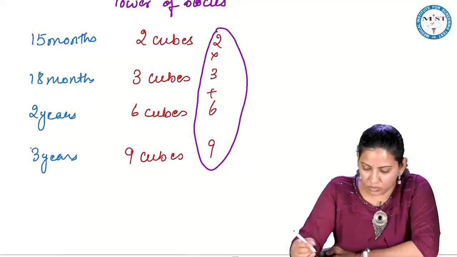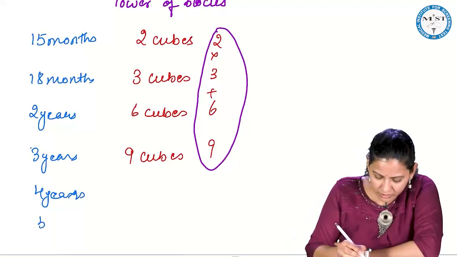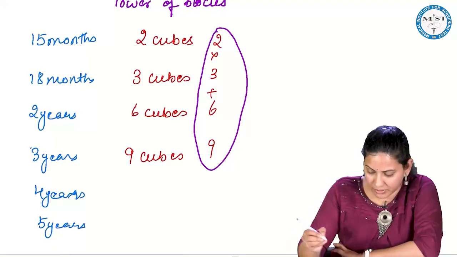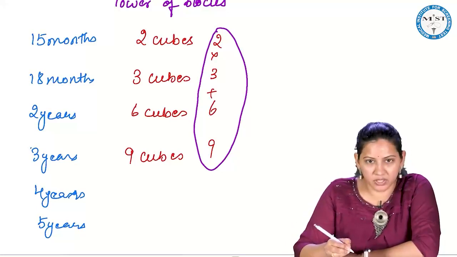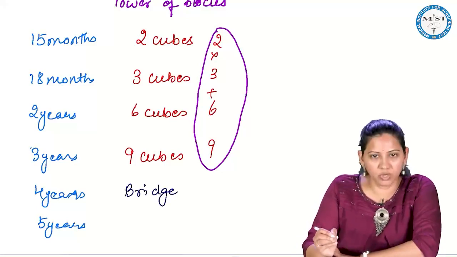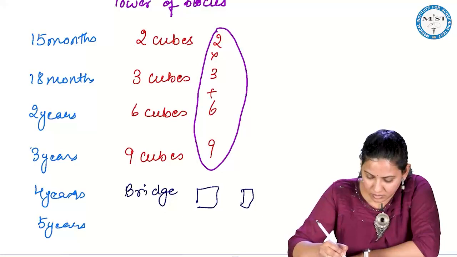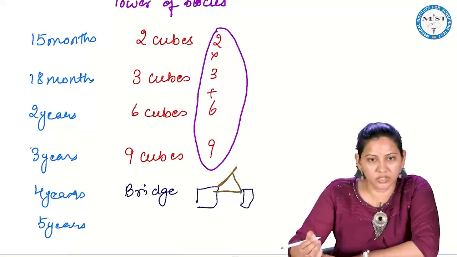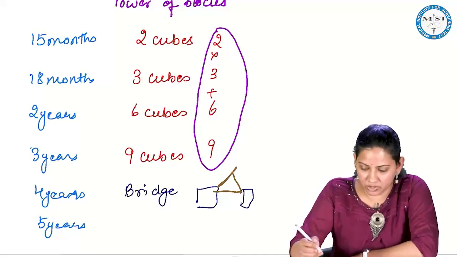So what does the child do at 4 years and 5 years? Child can make a bridge, using the blocks like this.